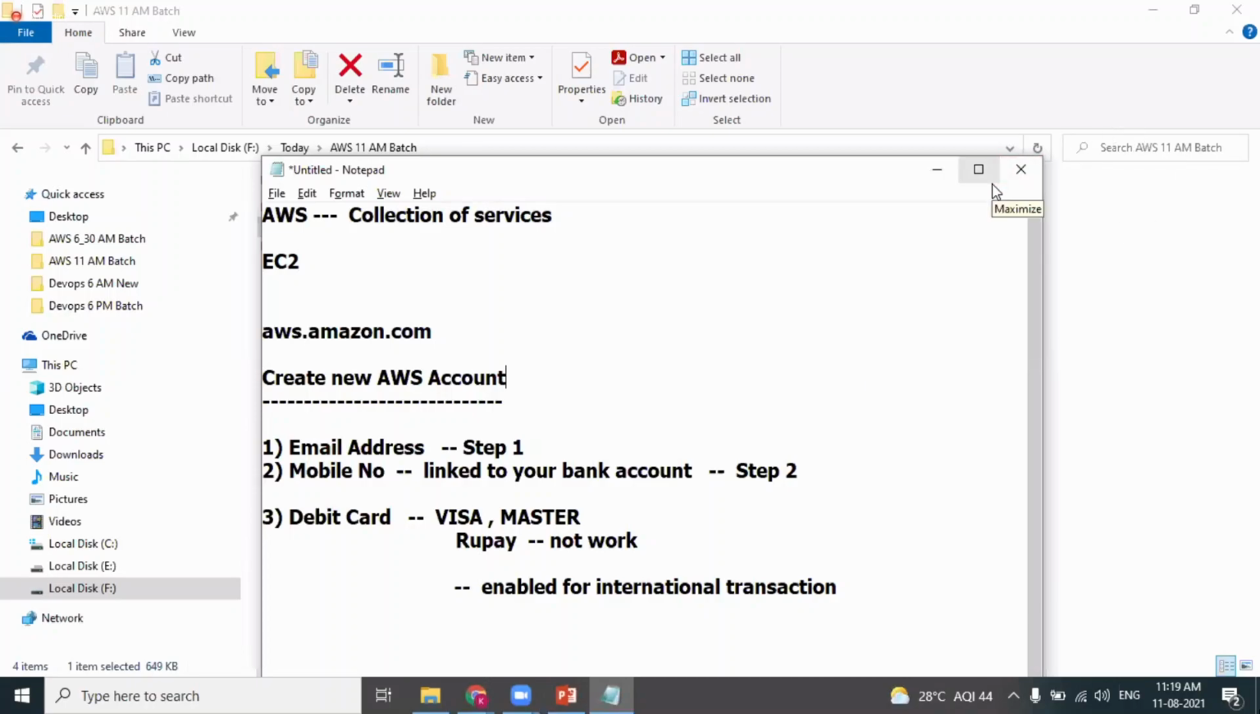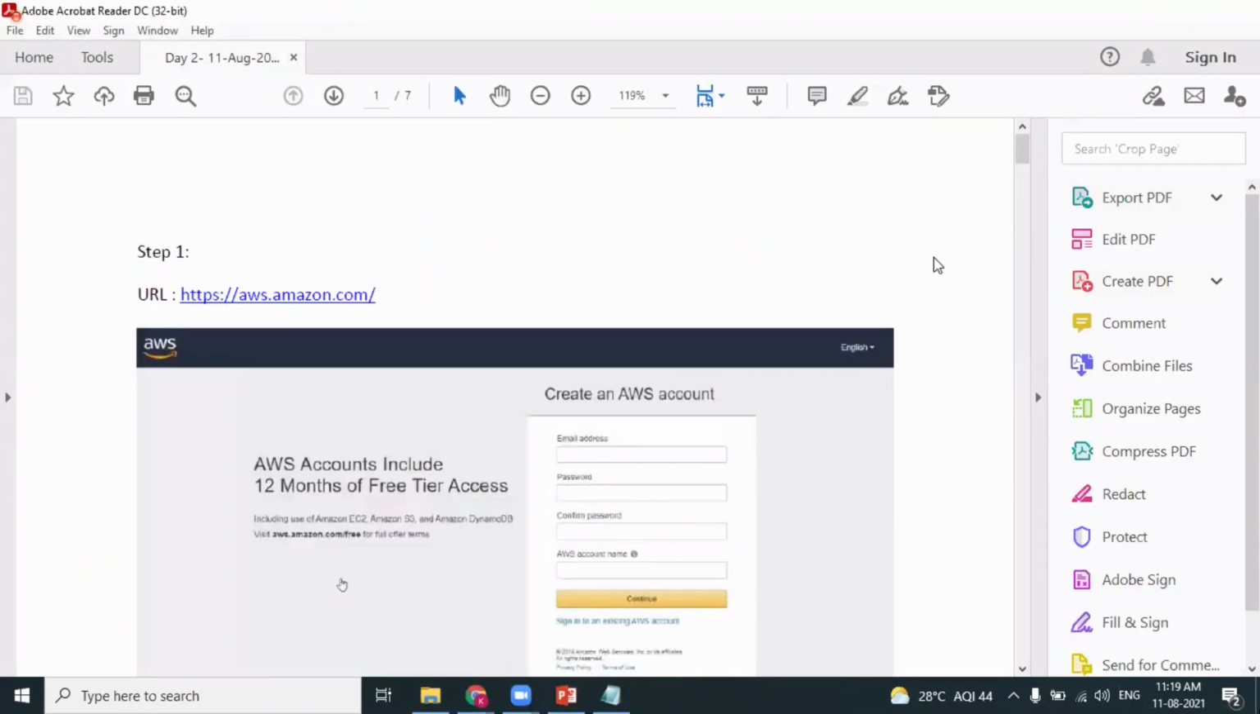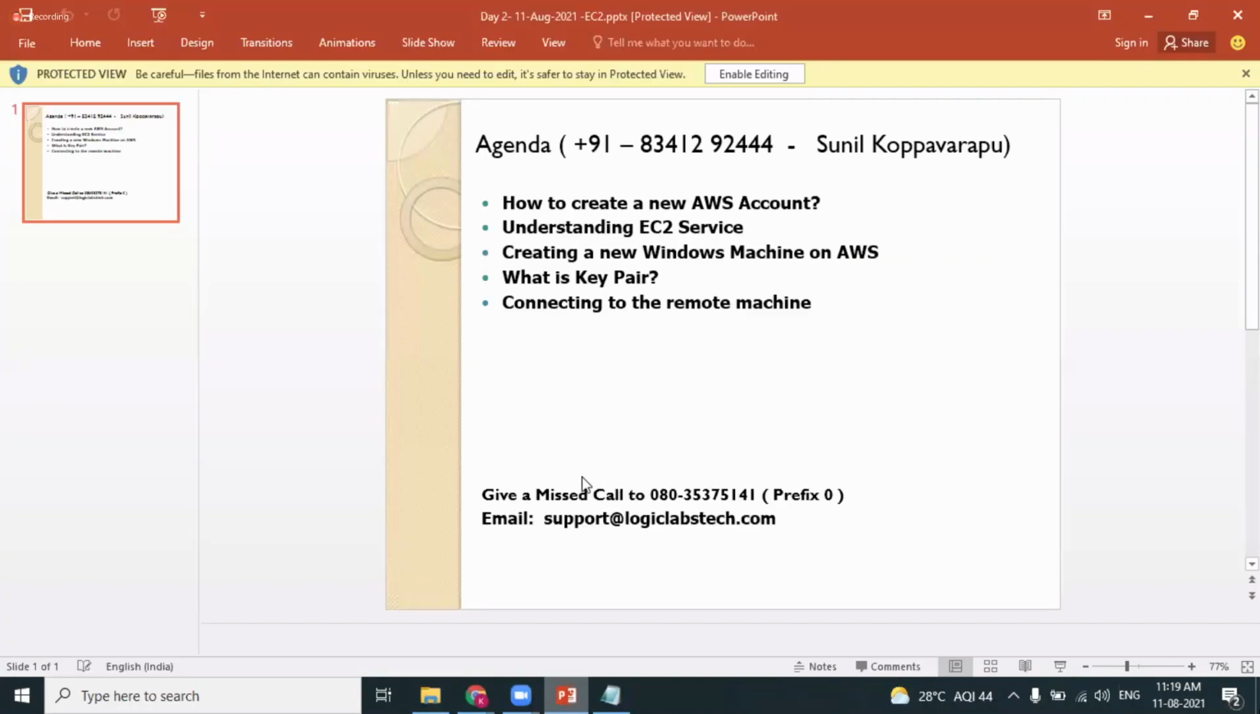So I recommend that after completing this session, I hope you have understood. I'll be sharing this document, the PDF which I've shown you, as a reference. You can use this document as a reference and go ahead and create a new AWS account. We are done with our agenda for today's session. The first point, creating a new AWS account, is done. As I have an AWS account, I will log into my AWS account. But before logging into the AWS account, let's have a quick questionnaire.